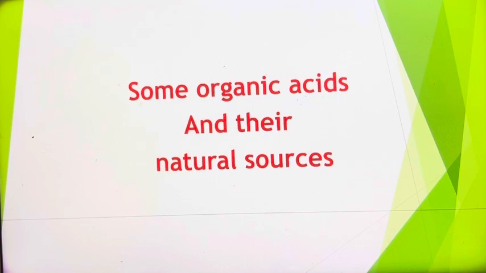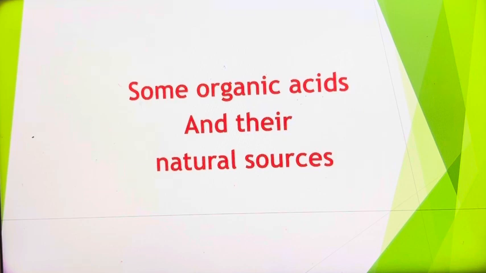So, what is acid? Any material which is sour to the taste or which turns blue litmus into red, such compounds we generally say are acids. Mostly by using the pH scale, we can recognize whether the substance is acidic or basic in nature.